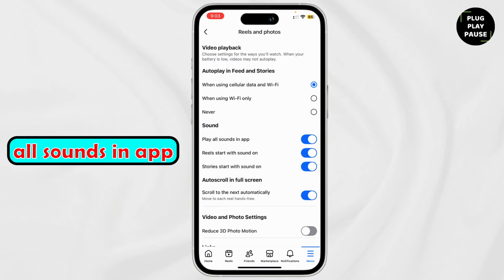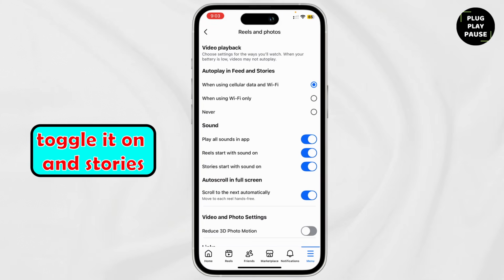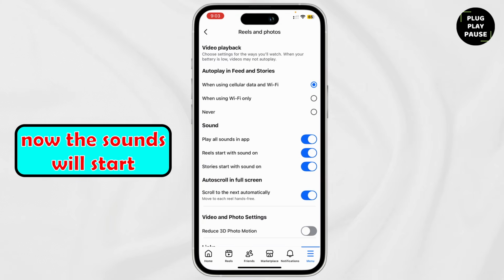Play all sounds in app. Make sure it is toggled on. Reels start with sound on, toggle it on, and stories start with sound on, toggle that on too. And it's as simple as that. Now the sounds will start playing.